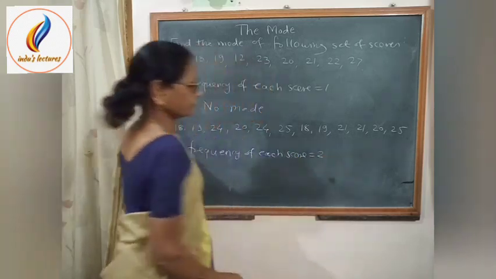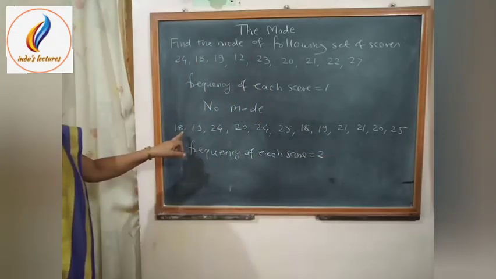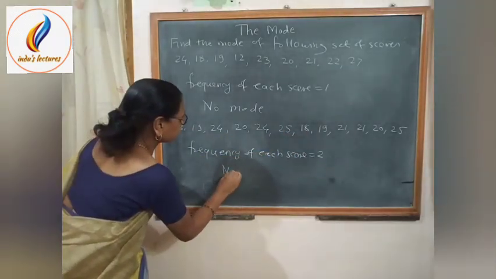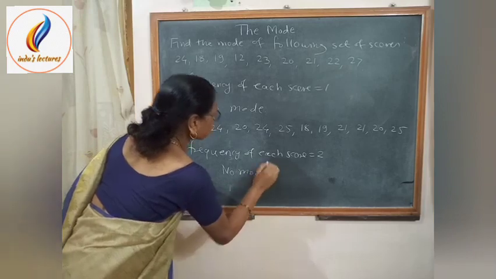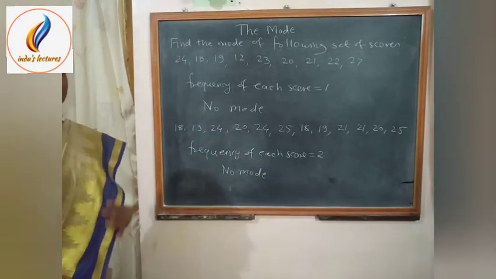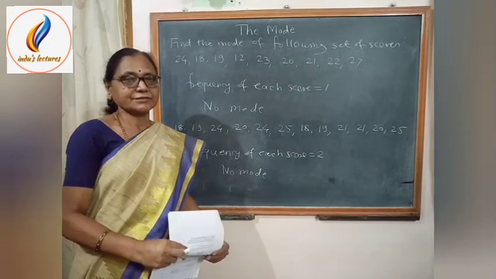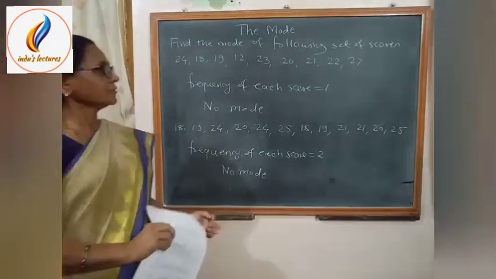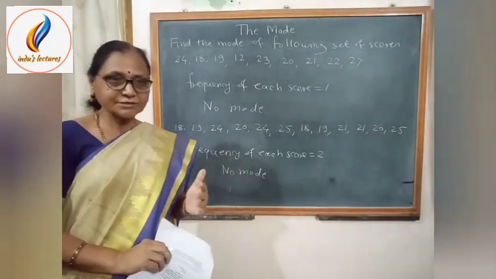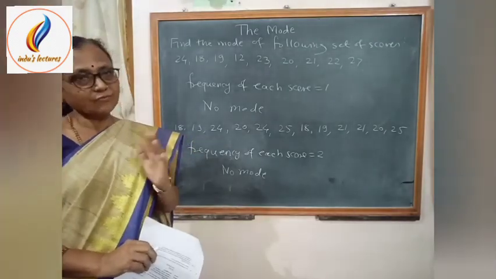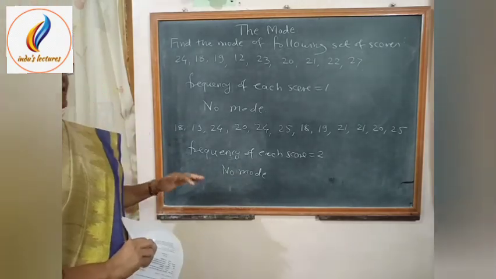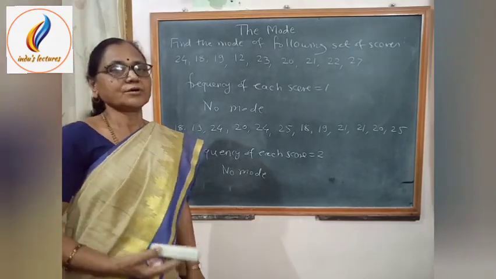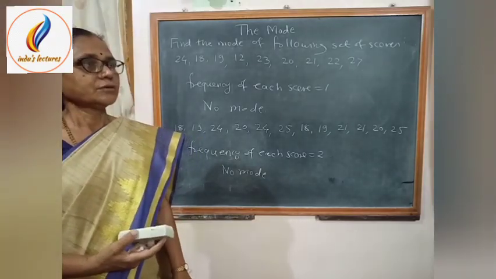Is equal to 2. In this case also the distribution has no mode. That means we can say that the distribution may have a single mode, sometimes more than one mode, or no mode. Now we consider the calculation of mode from grouped data.